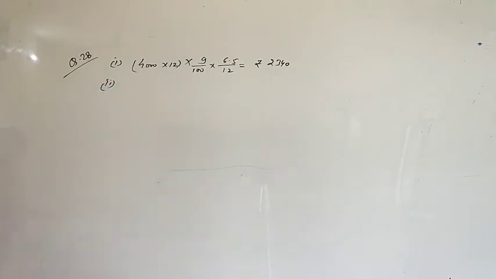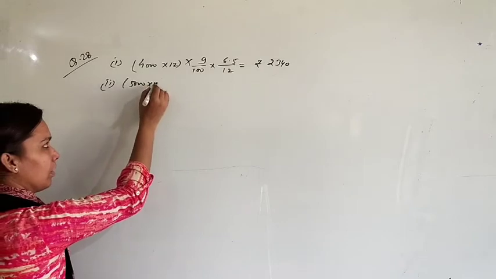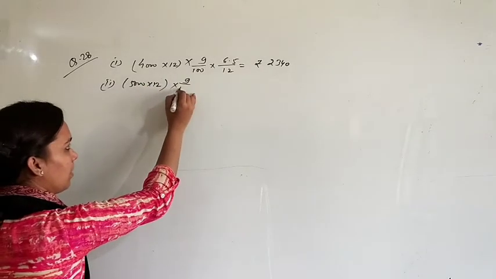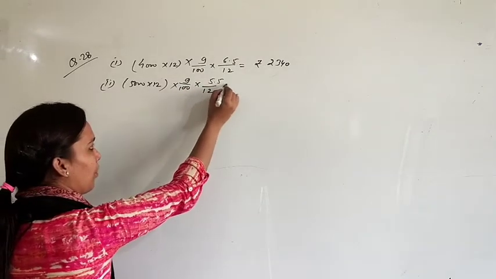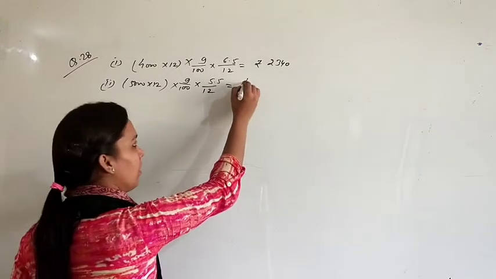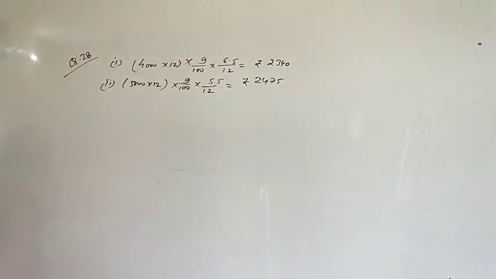Case number 2. If he withdrew 5,000 rupees per month at the end of every month. 5,000 rupees per month means 5,000 multiplied by 12. The rate is the same here, 9%, and for the end of every month it means 5.5 divided by 12. In this case, interest will be rupees 2,475. Okay.